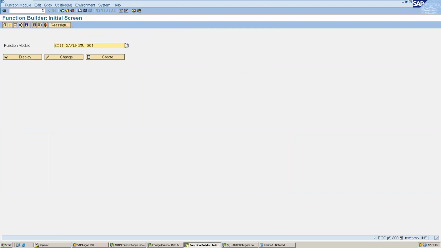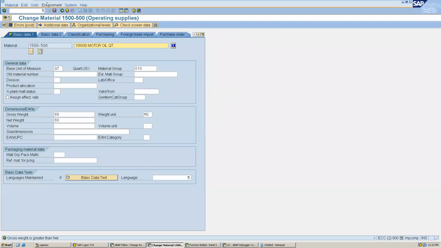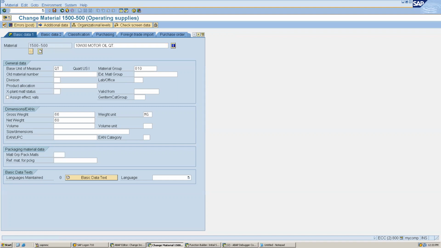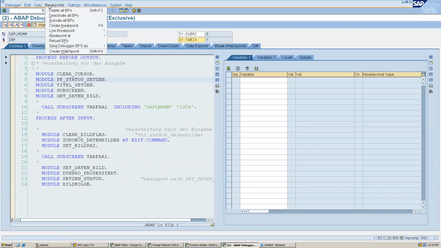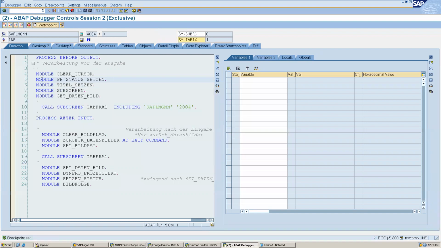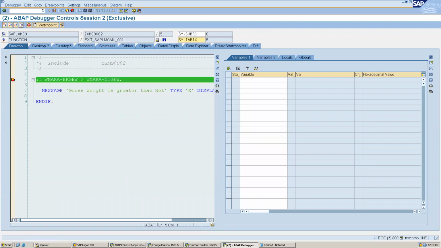And if I want to stop there directly, maybe on the save button, what I can do is /h, save, and we can create a breakpoint, and here we can give the function module as this, and let's see whether it has stopped or not. It is saved. So you can see